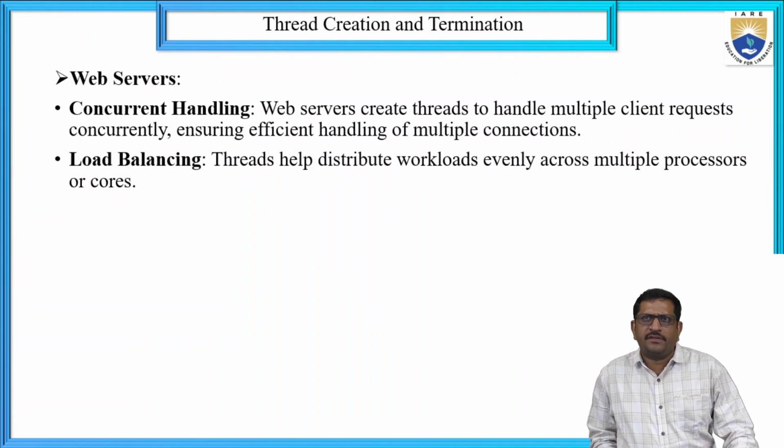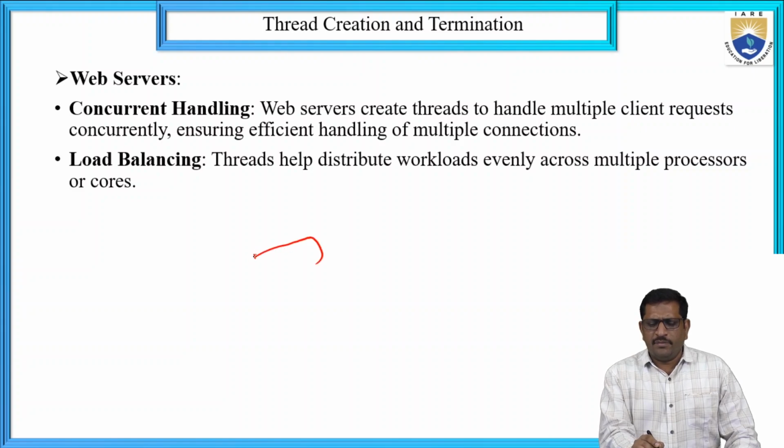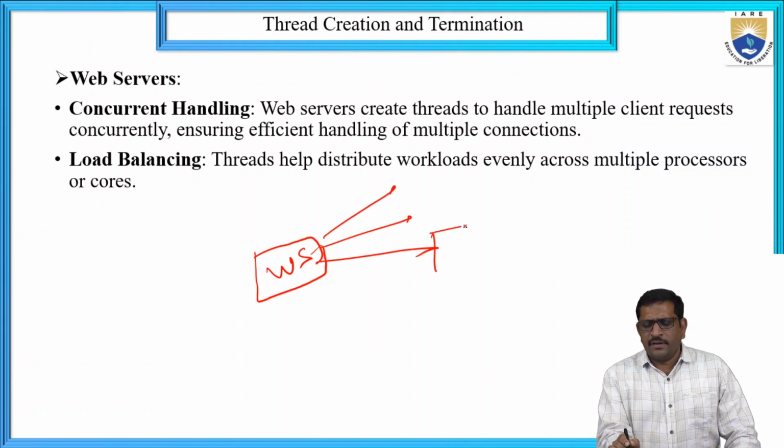Web servers. Generally, we can create threads in web servers. By creating threads in a web server, multiple client requests can be accessed concurrently.